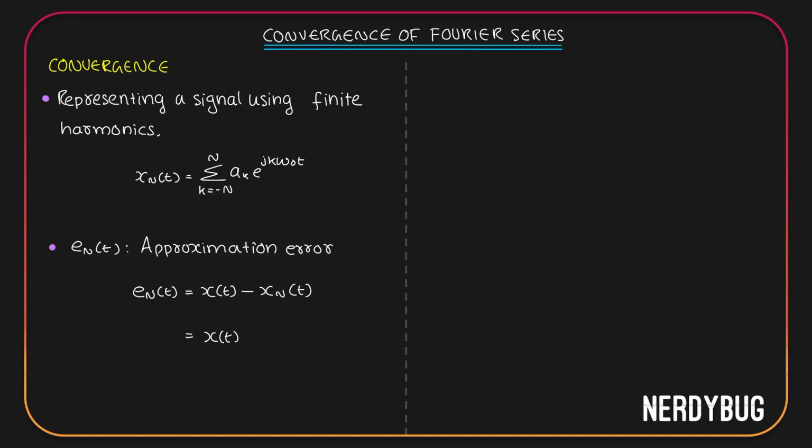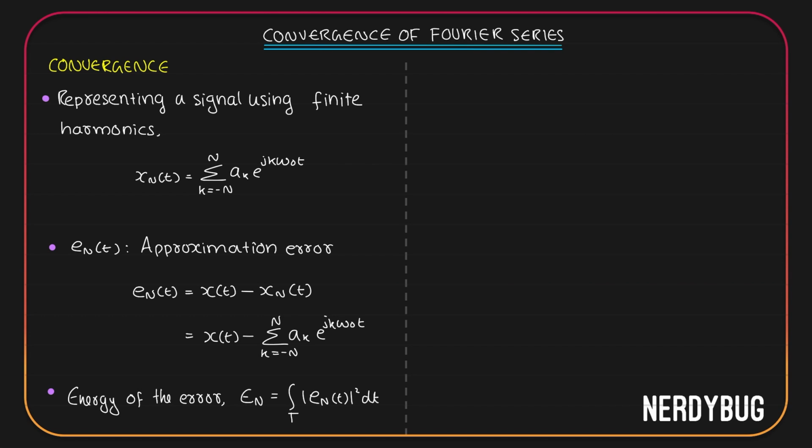That is x of t minus summation from k equals minus n to n ak e raised to j k omega naught t. We have previously defined the energy of a signal x of t as integral over a time period magnitude of x of t whole square dt. So over here we can write the energy of the error. Let's call it capital En. This will be equal to integral over a time period of magnitude of en of t square dt.